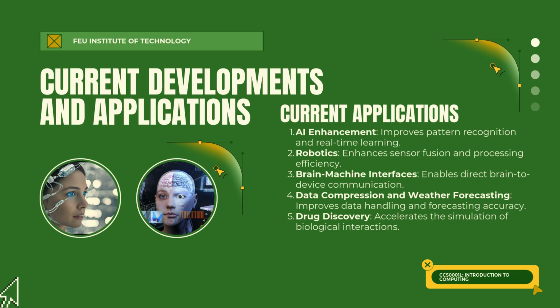The fourth one, data compression and forecasting. It improves data handling and forecasting accuracy, making it more accurate. And the fifth one, or the last example of current applications here, is drug discovery. It accelerates the simulation of biological interactions.